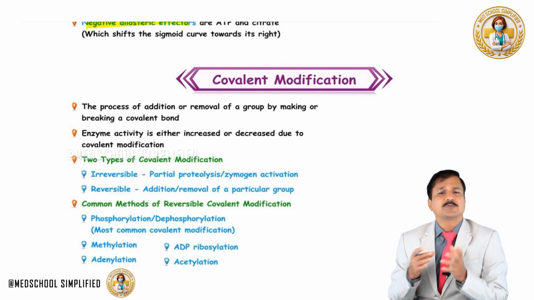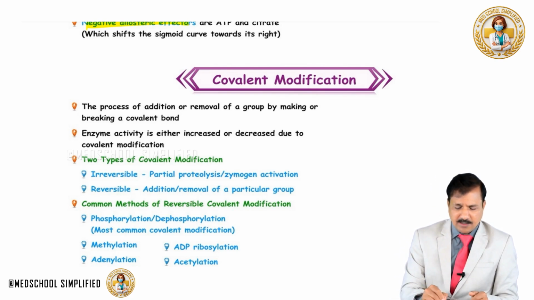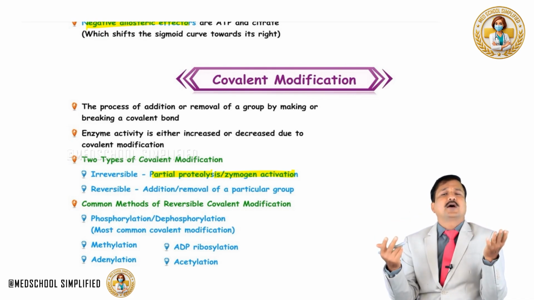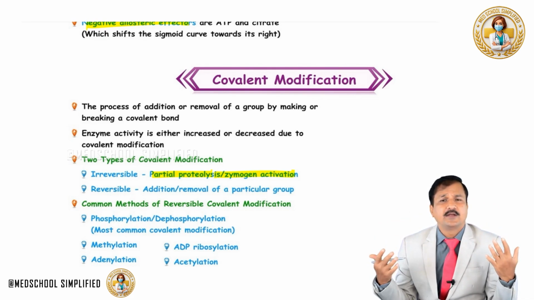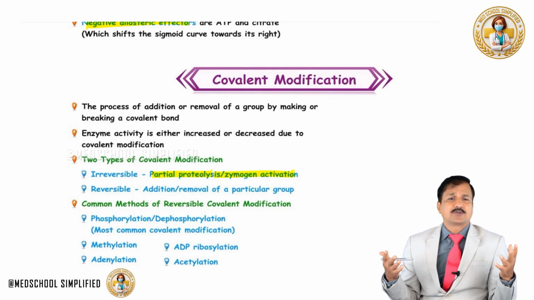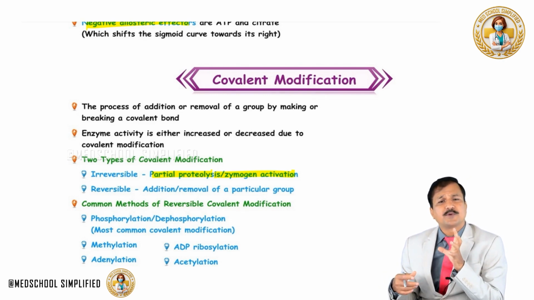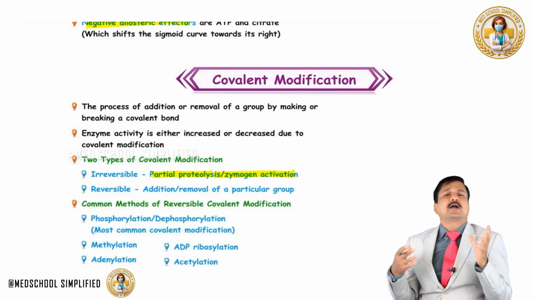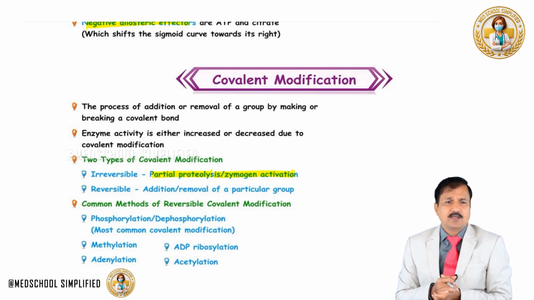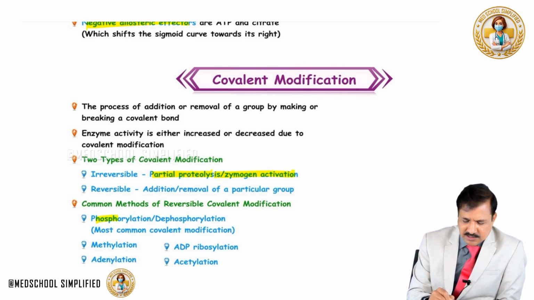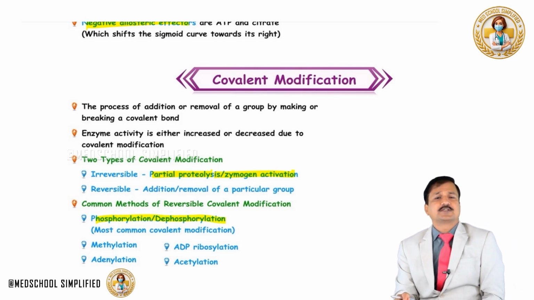In the irreversible covalent modification, there can be partial proteolysis or zymogen activation, where the proteolysis happens and a protein is totally made different. It's an irreversible process. Whereas in a reversible process, addition or removal of particular groups can happen, like addition of phosphate. So, common methods of reversible covalent modification are phosphorylation and dephosphorylation.